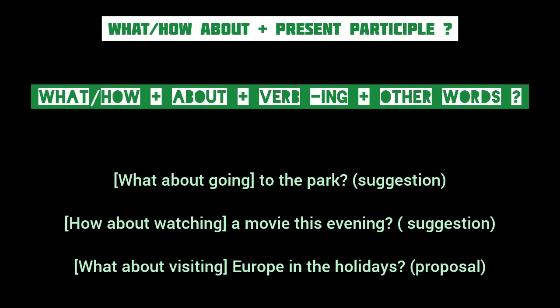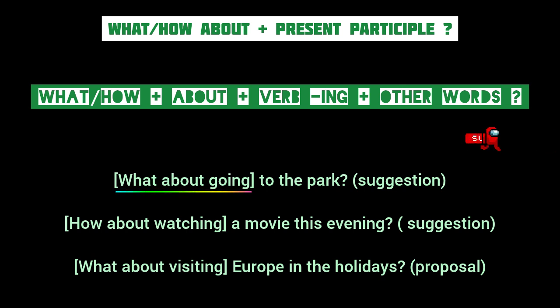Here comes another interesting sentence structure. What about or how about plus the fourth or ing form of the verb plus other words. So sentences beginning with what about or how about plus present participle or the ing form of the principal verb may also indicate suggestion or proposal. We have 3 examples to show this type of sentences.